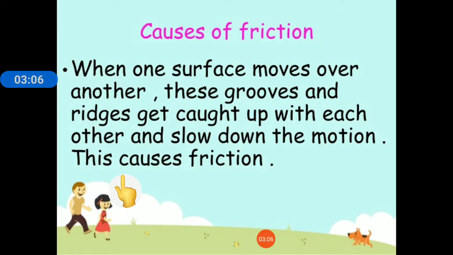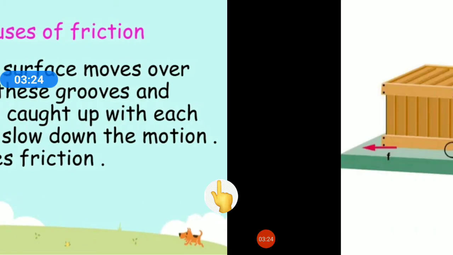Now, what is the cause of friction? When one surface moves over another, there are grooves on both the surfaces. These grooves or ridges get caught up with each other and slow down the motion, which causes friction.